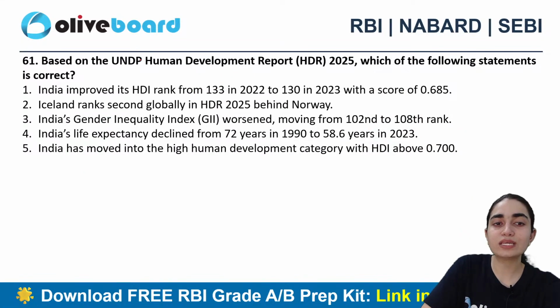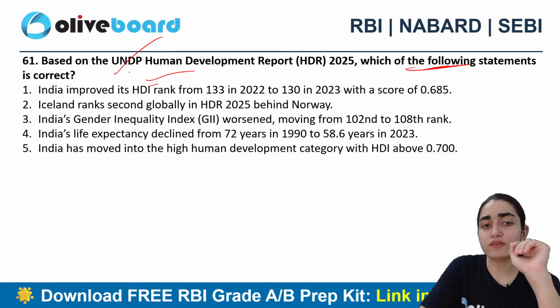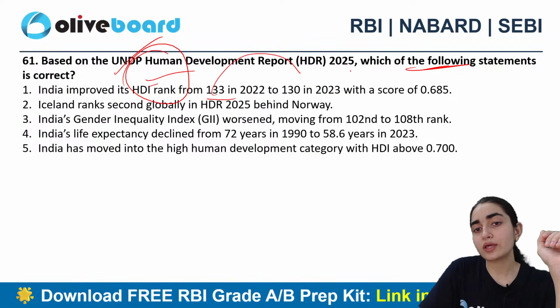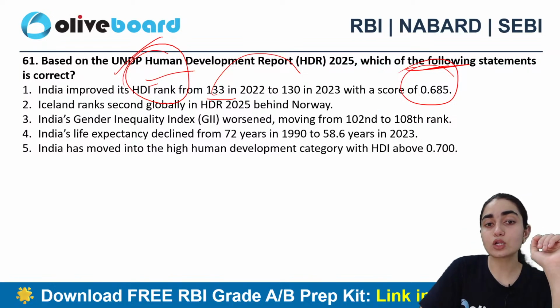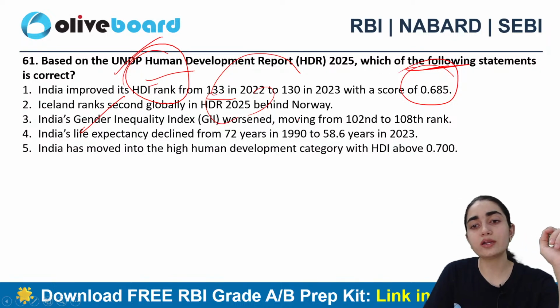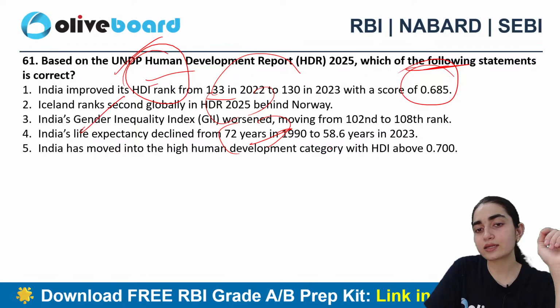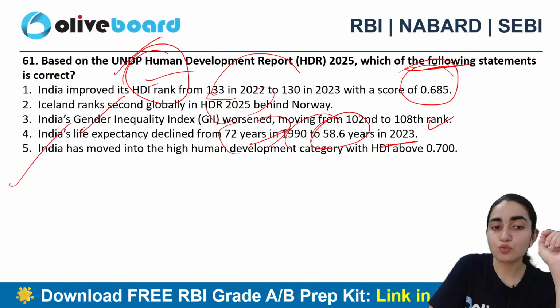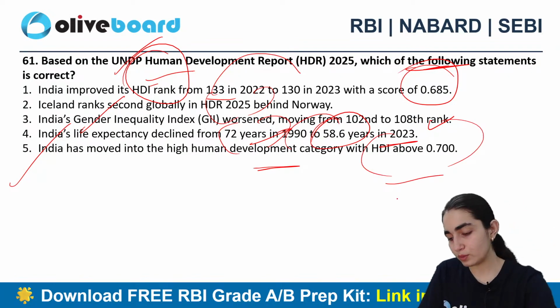Next question clearly says, based on the UNDP Human Development Report only, which of the following statements are correct to consider? India improved HDI rank from 133 to 130 with a score of 0.685. Iceland ranks second globally in HDR 2025 behind Norway. India's gender inequality index worsened, moving from 102nd to 108th rank. Life expectancy has declined from 72 years in 1990 to 58.6 years in 2023. India has moved into the high human development category with an HDI above 0.700. Which one is the correct answer?